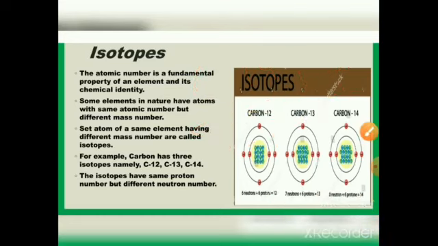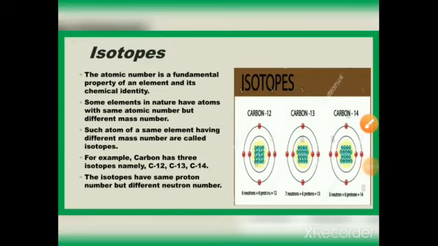So here if you try to see, the number of neutrons is changing. Okay, so these are called isotopes. The atomic number is a fundamental property of an element and its chemical identity. Some elements in nature have atoms with the same atomic number but different mass number.